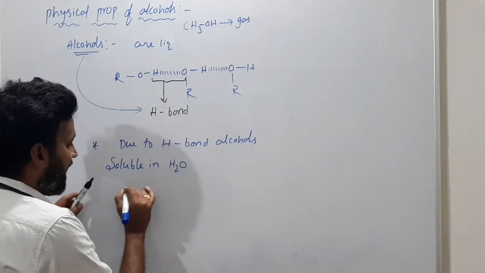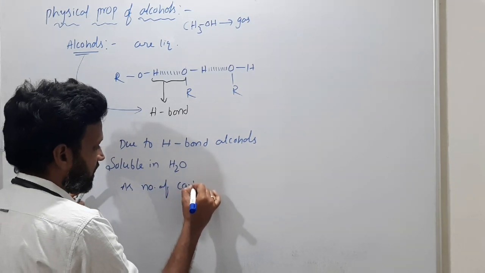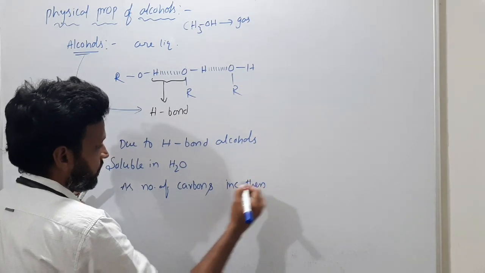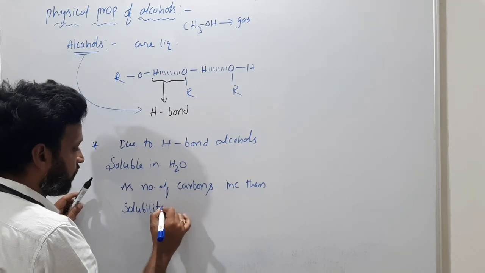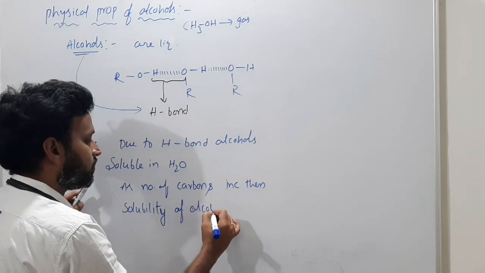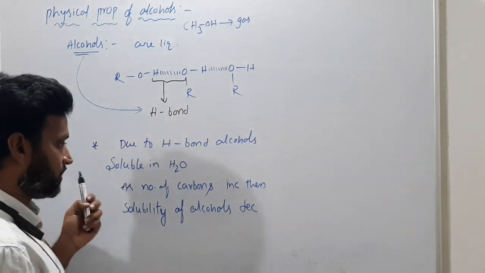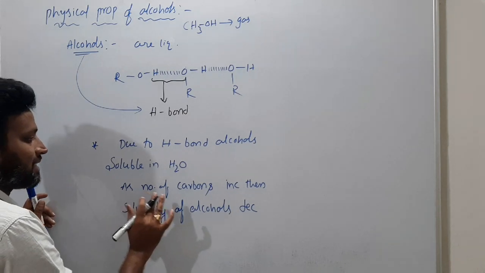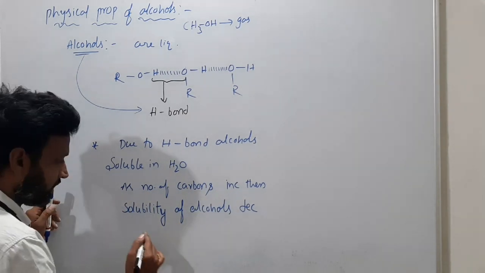But as the number of carbons increases, what happens to solubility, do you know? The solubility of alcohols decreases as the number of carbons increases. Why does it happen like that? Because as the number of carbons increases, the hydrophobic nature increases.